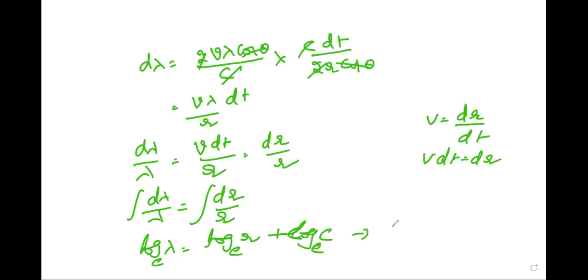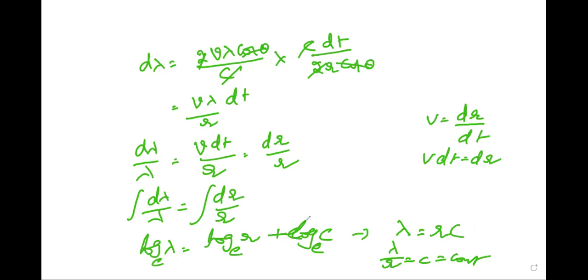So lambda is equal to r into c. Therefore lambda by r is equal to c, that is constant.